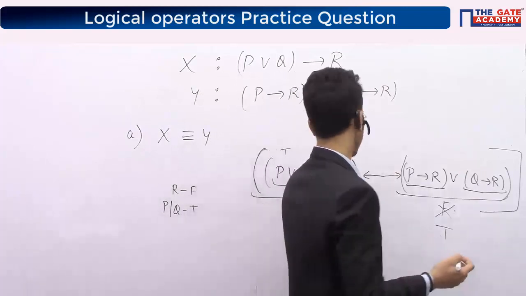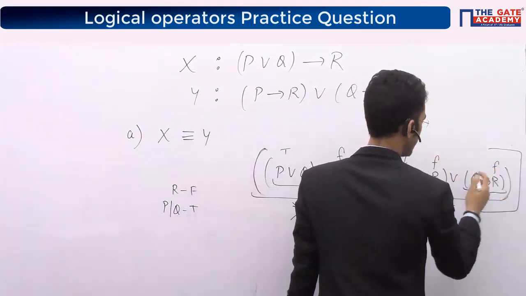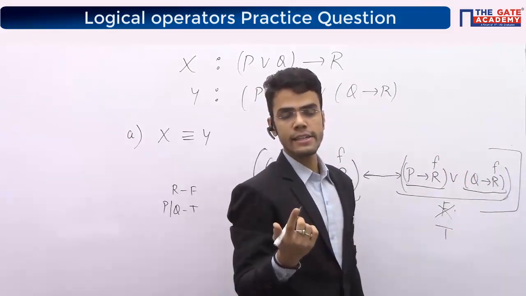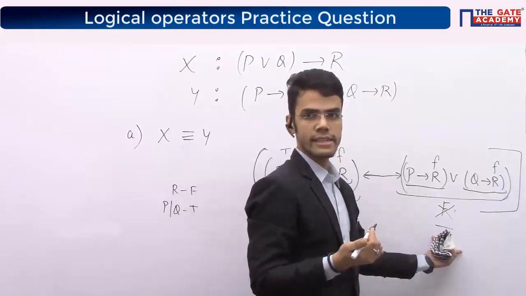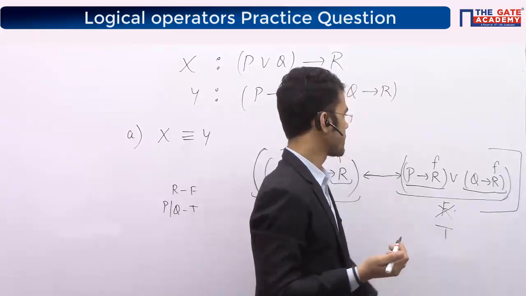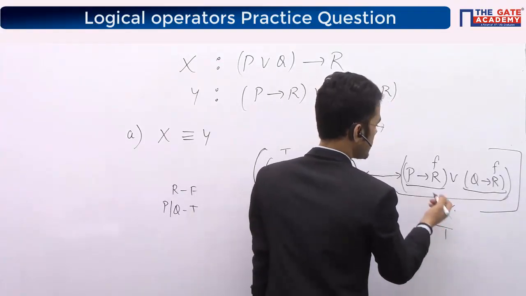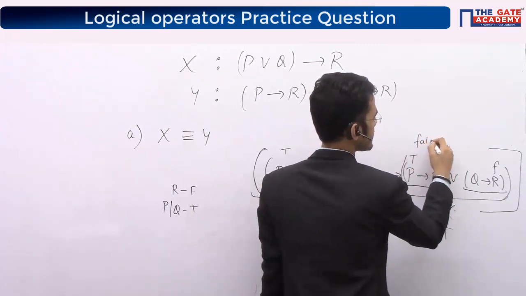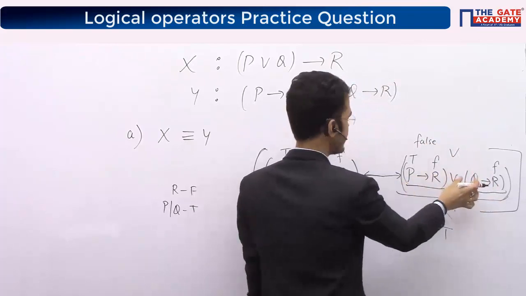Moving on to this side, I know R is false. P or Q, it's up to me. I can choose either of them as true, right? And my target is to try to generate this as true. So guys, again the problem is, let's suppose P was true. So true implies false gave me false, right? But on the other side, it was my choice to put either of them as true.